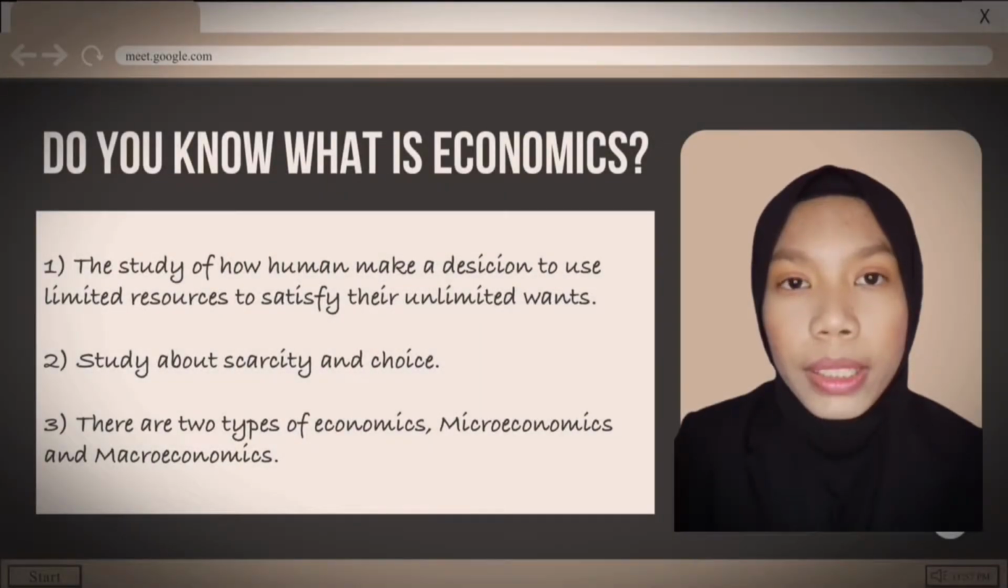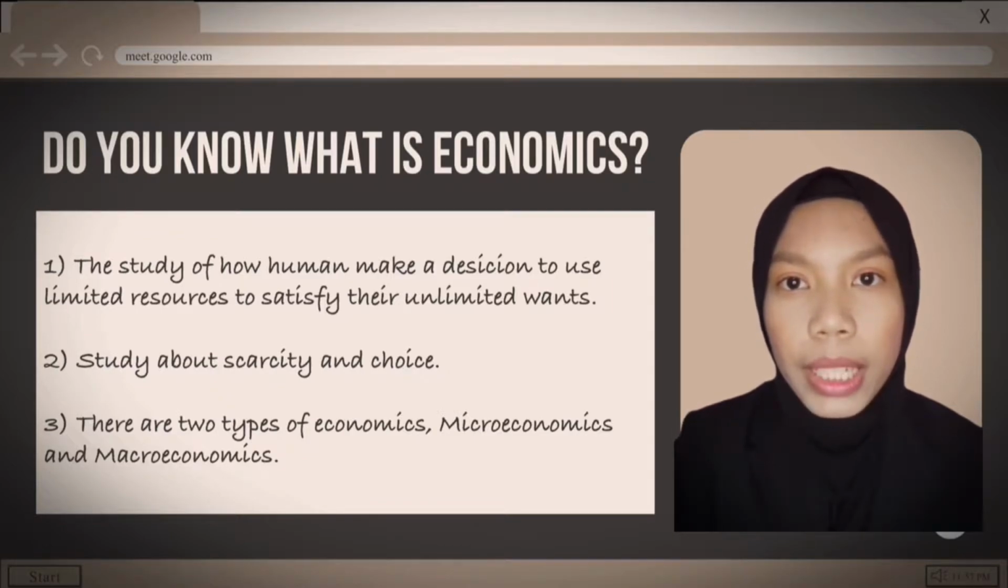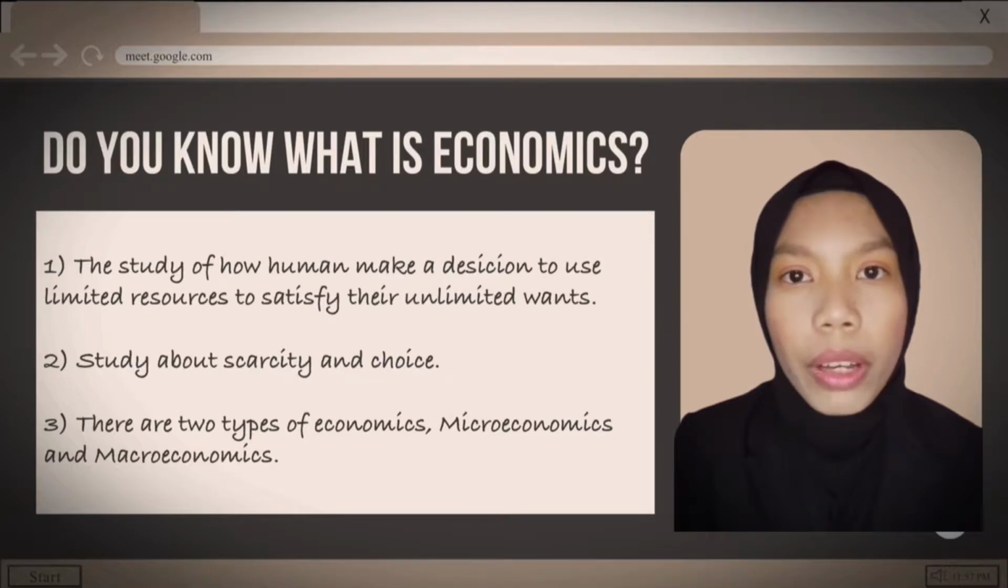Do you know what is economics? Economics is the study of how humans make a decision to use limited resources to satisfy their unlimited wants. It is also the study of scarcity and choice. Scarcity means resources are limited and there is not enough of something for everyone. Due to scarcity, choices must be made. People cannot have everything that they desire, so they must make a choice. Because of the choice made, it will affect opportunity cost.